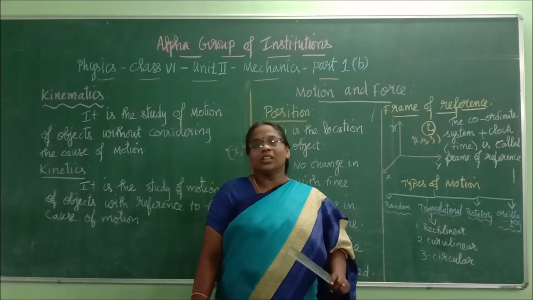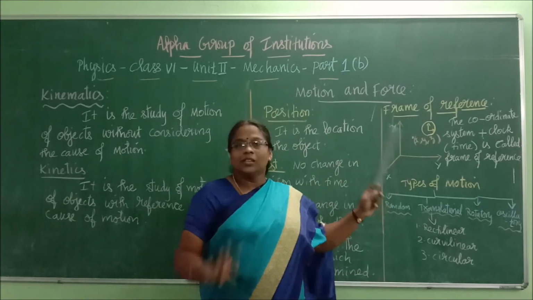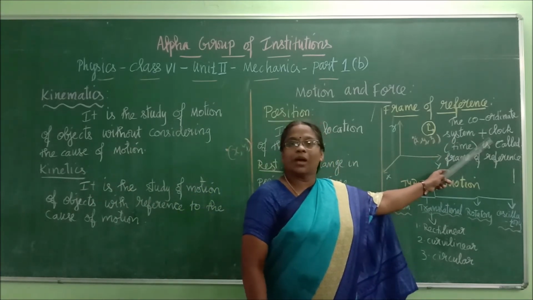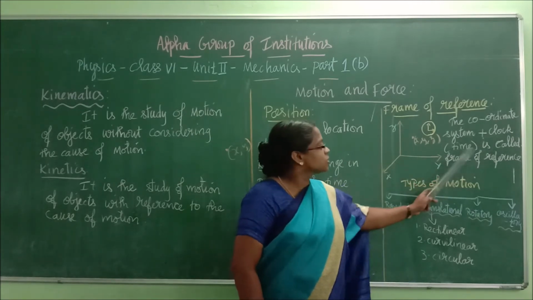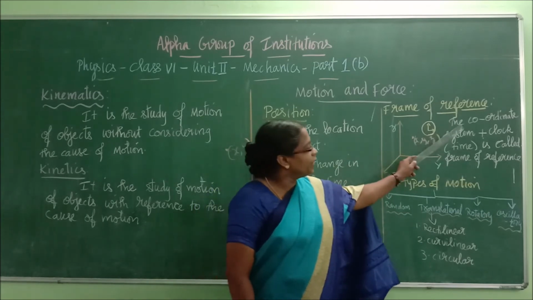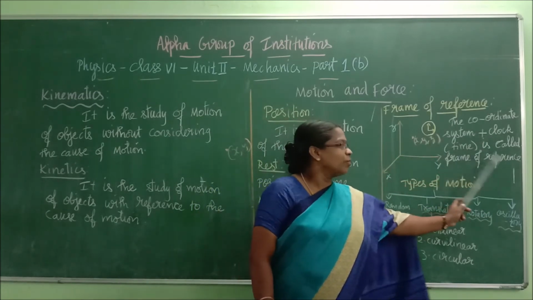Coordinate system, don't think that it is a difficult word. The three-dimensional graph, the three-dimensional plane along with the clock. Clock means, ma'am, how can I go and keep a clock there? Time is called frame of reference. Okay, children? So the coordinate system plus clock, that is time, is called frame of reference.